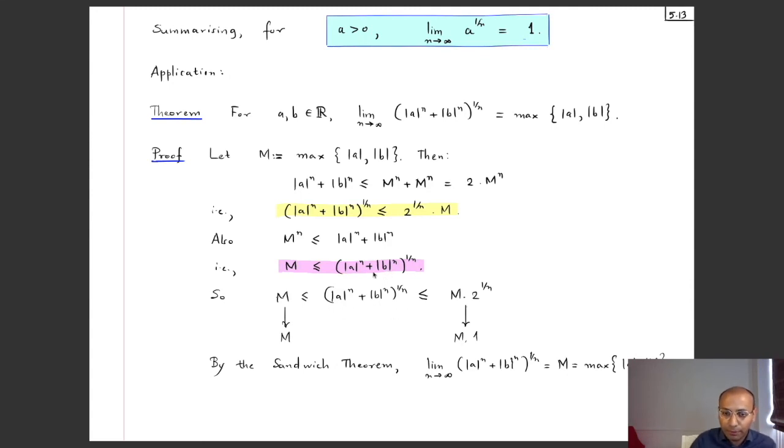So I've got this nth term of the sequence of interest is less than or equal to m times 2 to the power 1 by n and bigger than or equal to m. This constant sequence m converges to m, and this sequence is a scaled version of this sequence. This sequence converges to 1, so the scaled version converges to the scaled limit, which is m times 1. And so by the sandwich theorem, this middle thing also converges to m, which is the maximum of mod a and mod b.